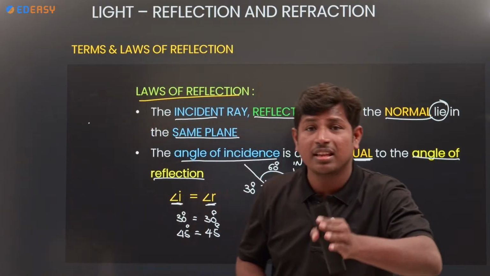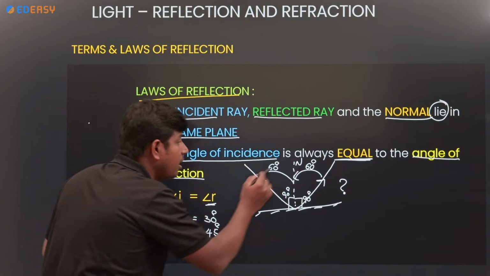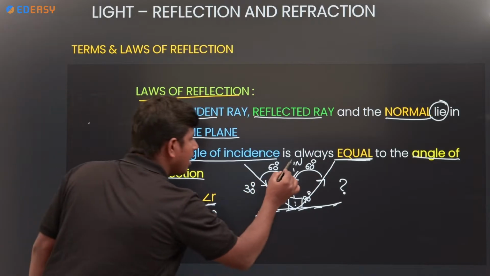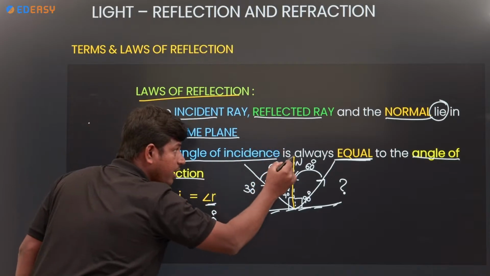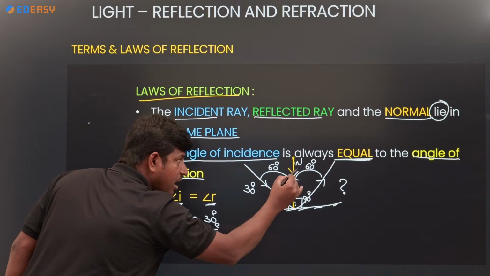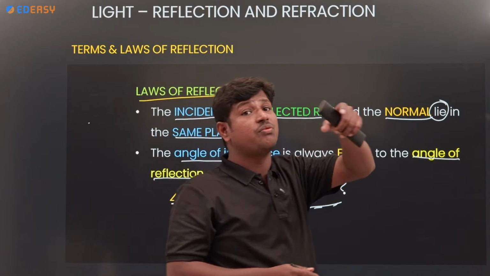Angle of reflection 30. Suppose a light ray travels along the direction of normal. See, follow here. If a light ray travels along the direction of normal, what is the angle of incidence? Many students are confused here.